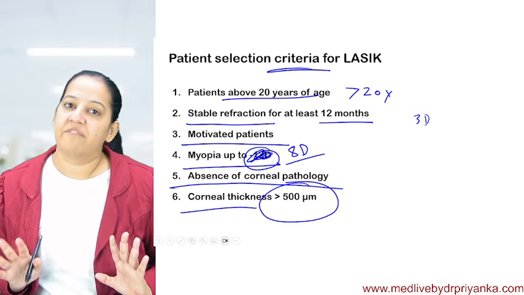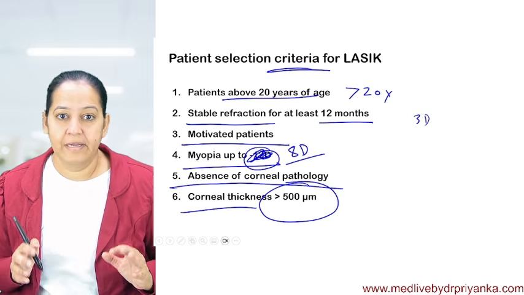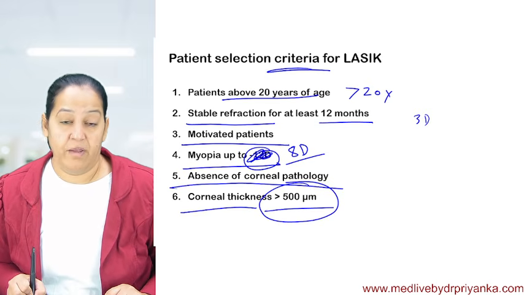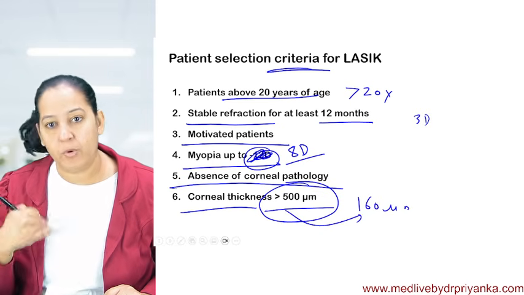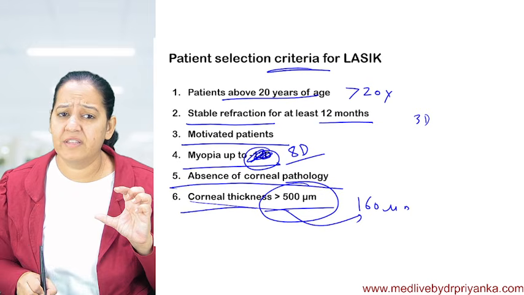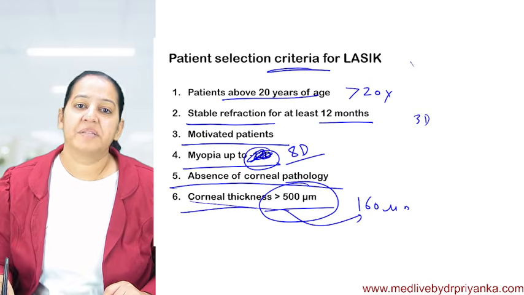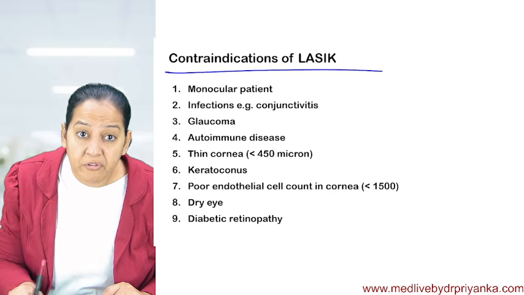Normally corneal thickness is more than 500, but in some persons it is thinner. Because we are taking a flap of 160 micrometer out of this and then repositing it, if the cornea is already thin, the chances of rupture can be there. So this is the criteria for selection, and now the contraindications.